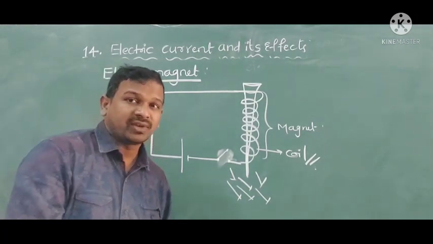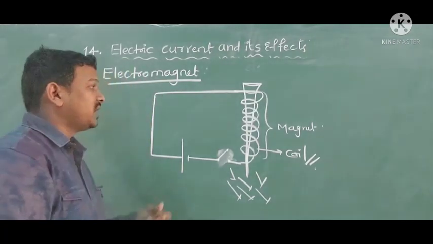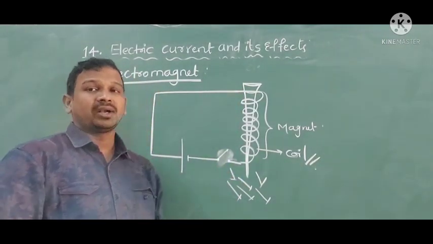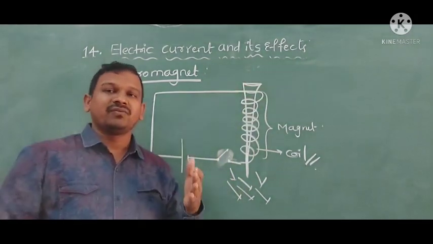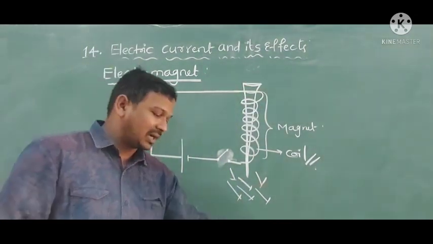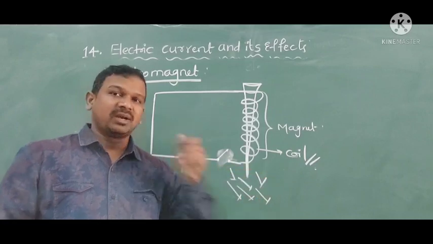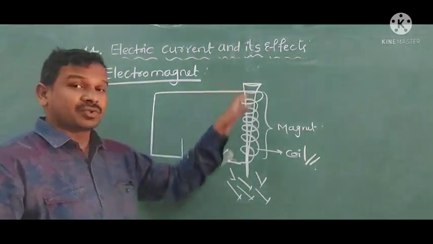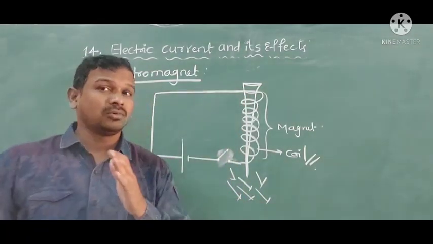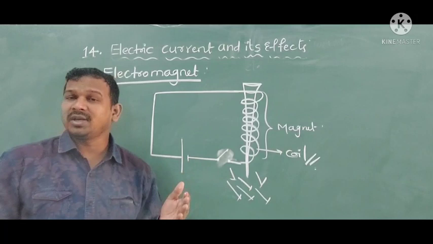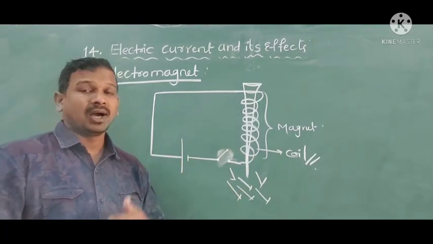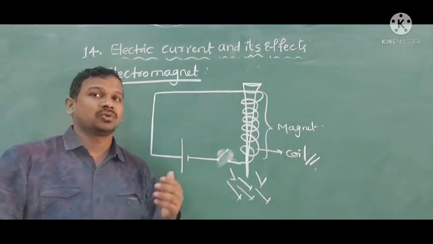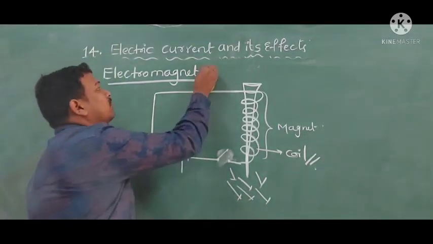So this principle works in cranes. To lift the heavier objects, they make an arrangement like this and give the power supply so that it works as a magnet and attracts the magnetic material or iron objects. So this is a very useful principle to separate the magnetic material and non-magnetic material, or iron material or steel, metal objects and non-metal objects also. So this is about the electromagnet.